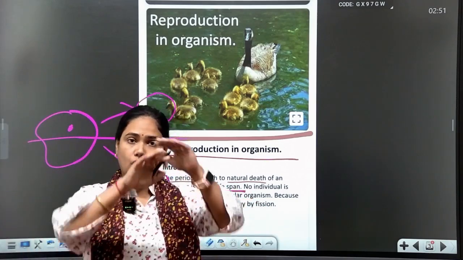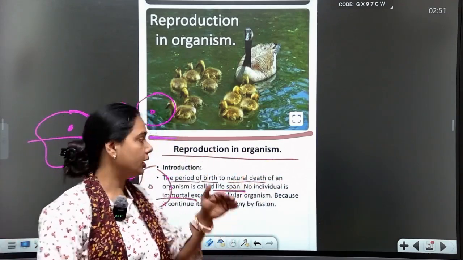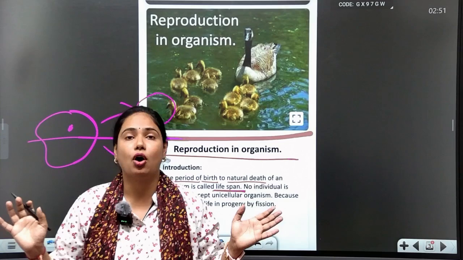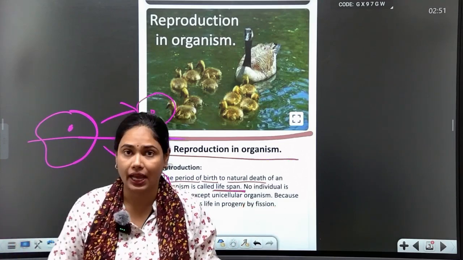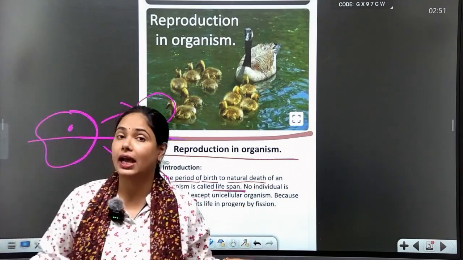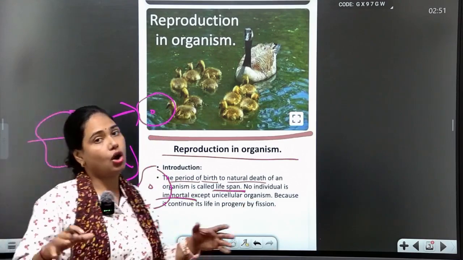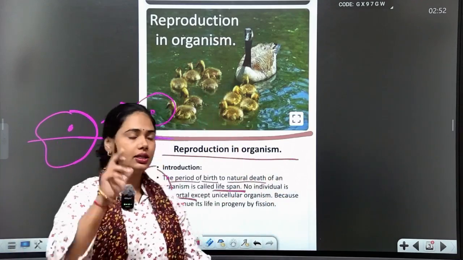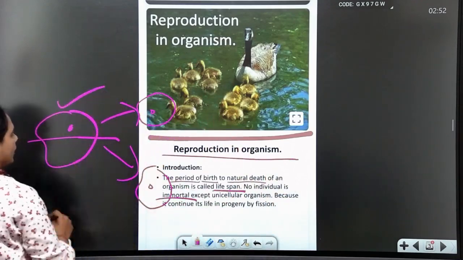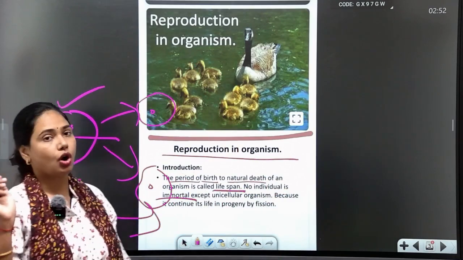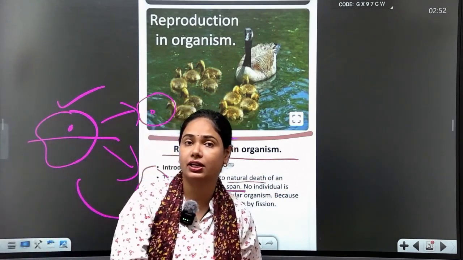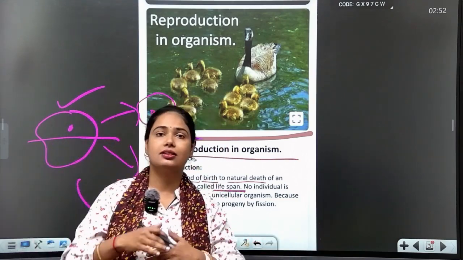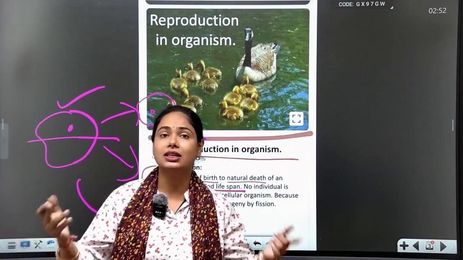Amoeba divides into two daughter cells, so amoeba is immortal. There is no natural death in amoeba or unicellular organisms. This factor is very important, and for this exception we call it immortal behavior, meaning no death. Before death, they separate into two daughter cells.